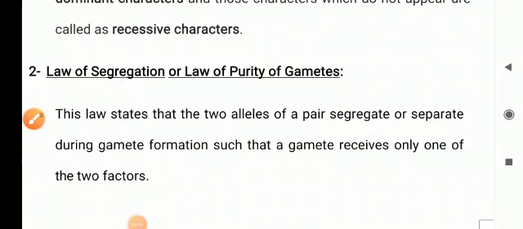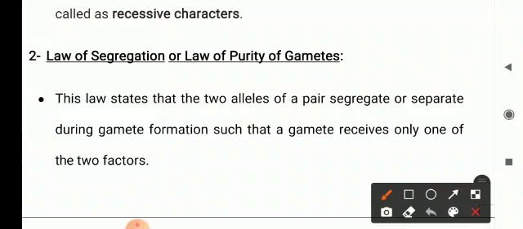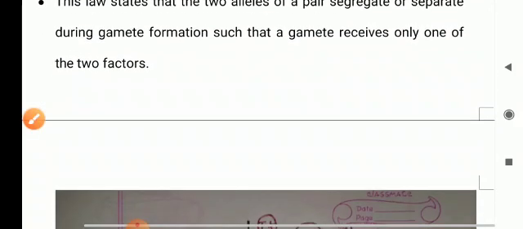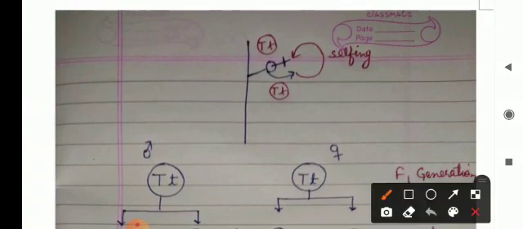Now the second law, law of segregation or law of purity of gametes. This law states that two alleles of a pair segregate or separate during gamete formation such that a gamete receives only one of the two factors. So in the F1 generation we get a tall plant of genotype capital T small t. This is the female part, this is the male part of the flower.